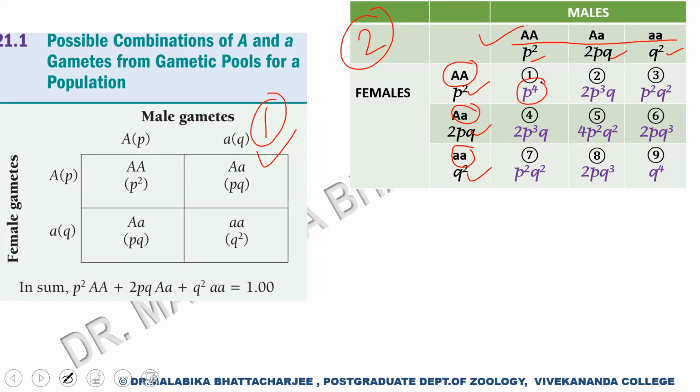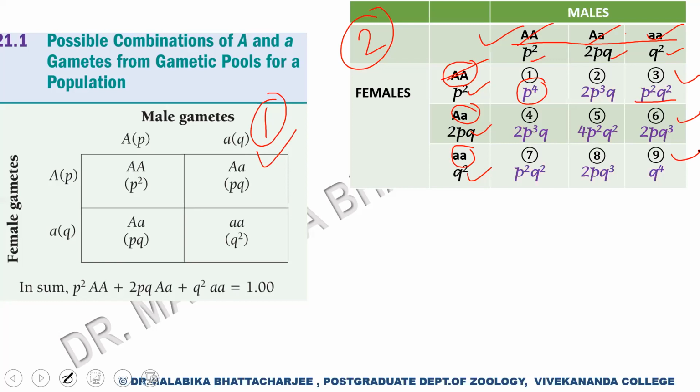Now we are mating the capital A capital A female with a capital A small a male. We are getting, see, multiply it, 2P cube Q. Similarly, when you are mating the capital A capital A female with a small a small a male, we are getting P square into Q square, P square Q square.